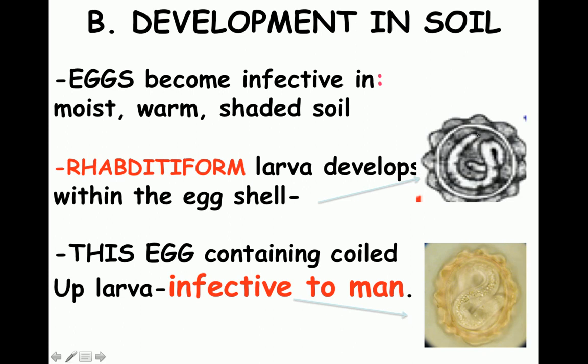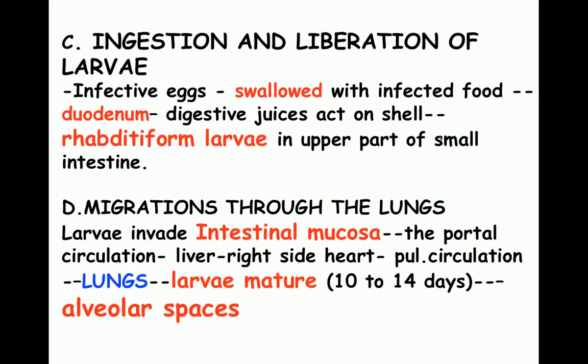So this rhabditiform larva-containing egg is the infective form of this parasite, and humans who drink water or take food contaminated with this egg are going to become a host of this parasite.